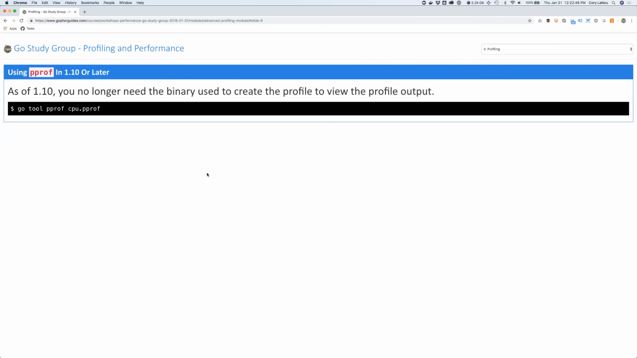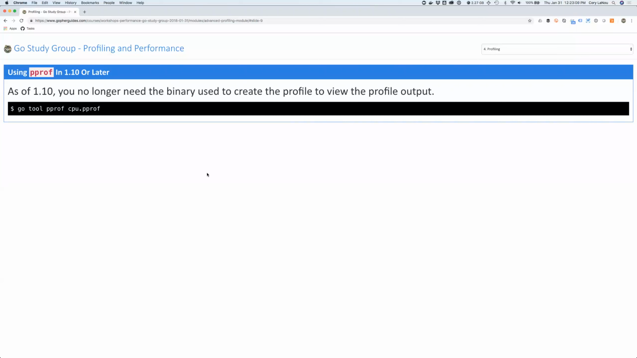All right, so as of pprof 1.10 or later, you no longer need the binary used to create the profile to view the profile output. This is actually really cool. Now, why do we care about this? We care about this because when you work at companies where you ship a product and they give you a profile, if they enable live profiling, when they ship you the profile back to pprof, if they don't give you the binary, you can't view it, right? And that was a real problem.